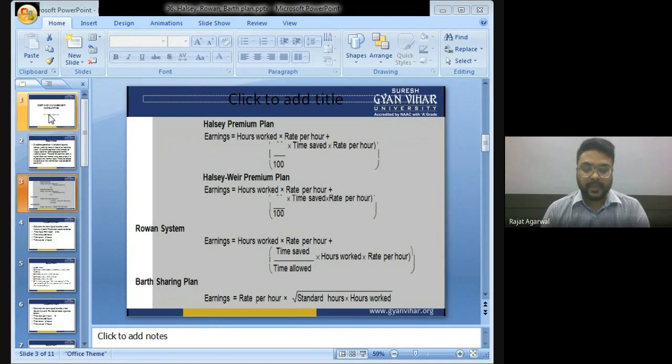In Halsey premium plan, the formula to calculate earnings was: earnings equal hours worked into rate per hour plus 50 divided by 100 into time saved into rate per hour. In Rowan system, earnings equal hours worked into rate per hour plus time saved divided by time allowed into hours worked into rate per hour. And in Barth sharing plan, the formula was rate per hour into the square root of standard hours into hours worked.